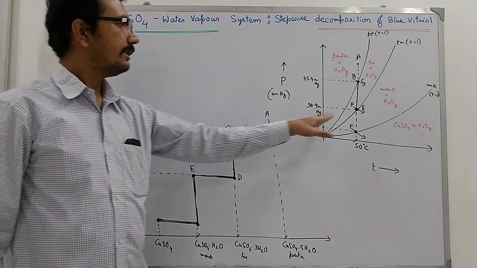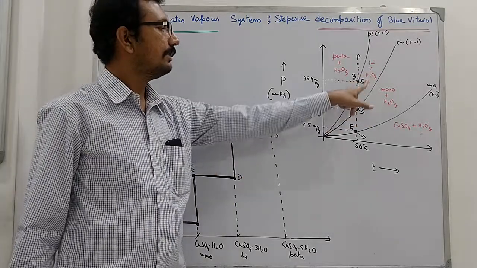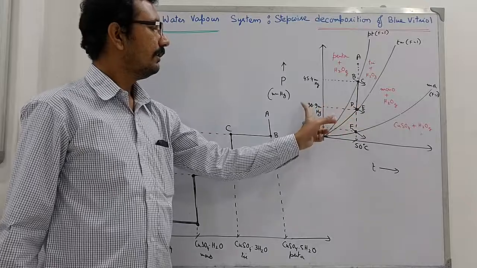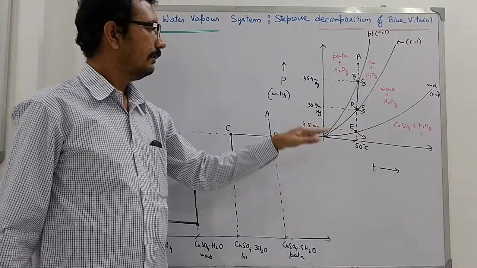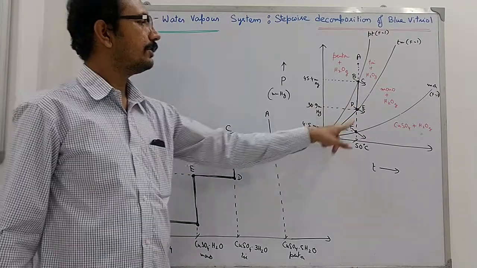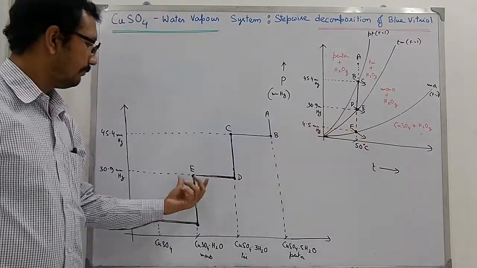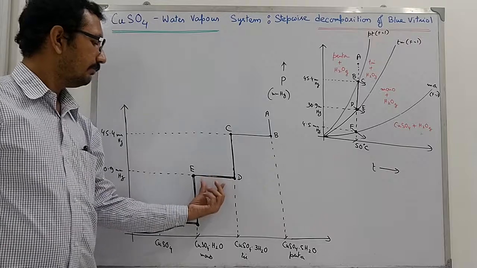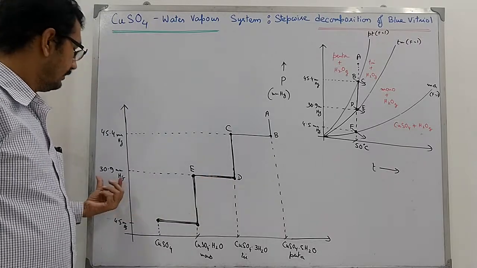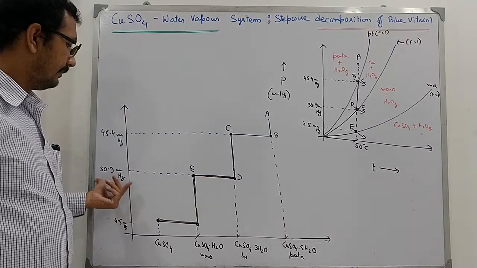Since the trihydrate system does not allow further lowering of vapor pressure, it decomposes to the monohydrate system, supplying water vapor, so that the system maintains a constant vapor pressure at 30.9 millimeter Hg.